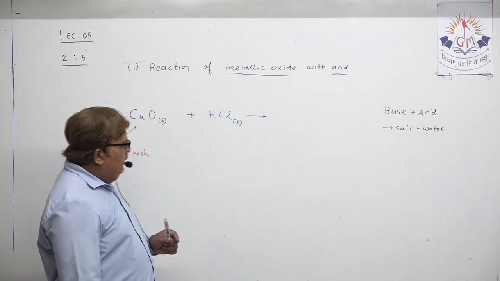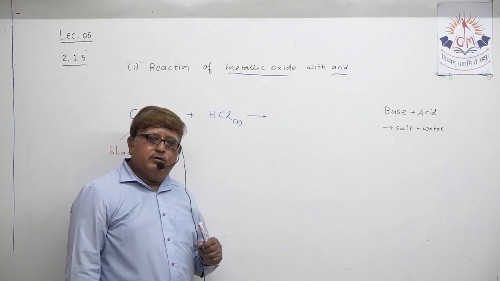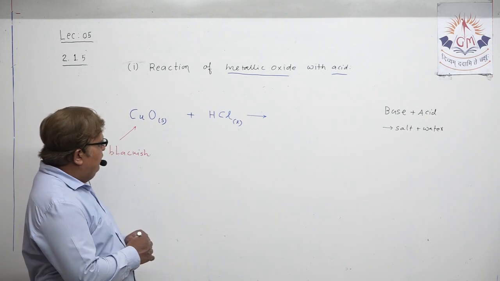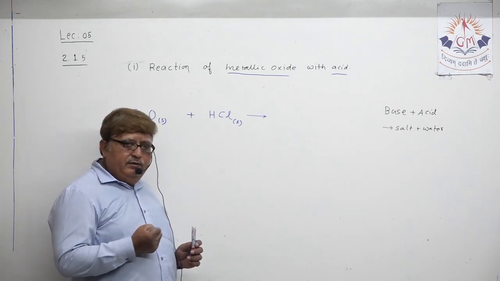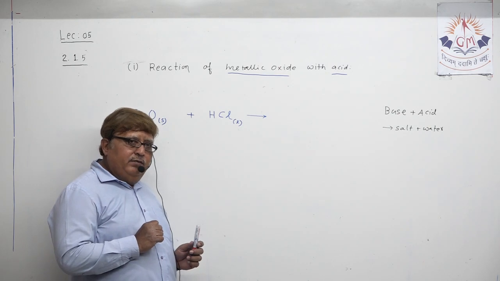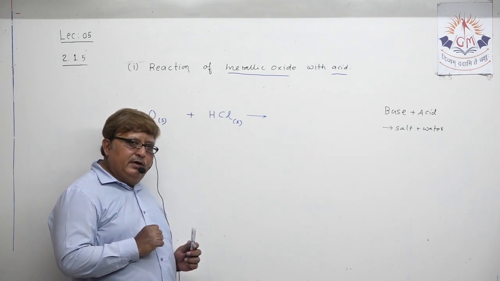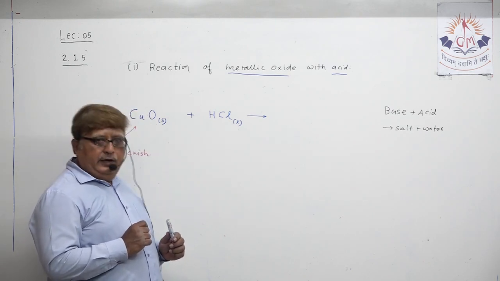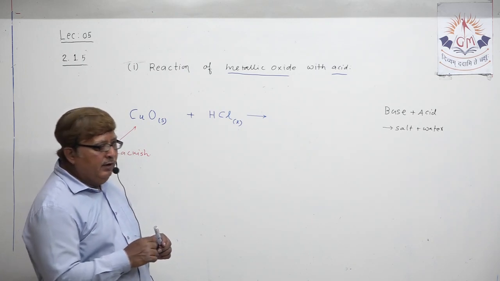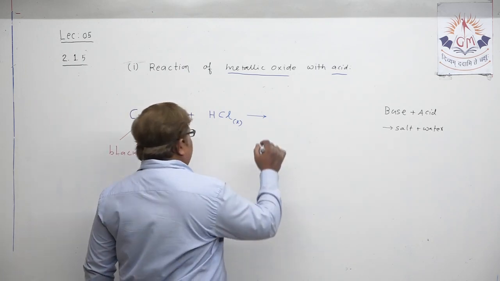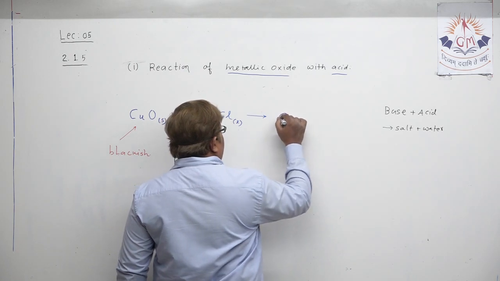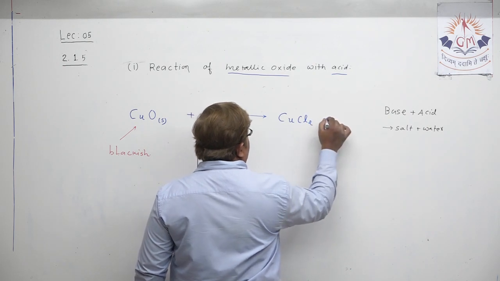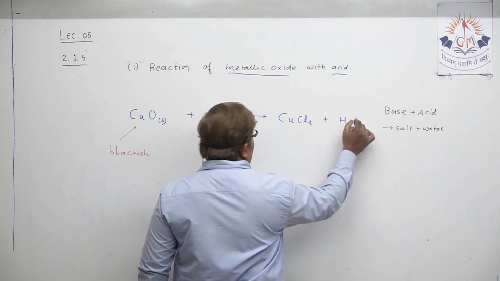Now what happens when copper oxide reacts with hydrochloric acid? Products we will write just now, but first you understand, whenever it reacts with hydrochloric acid, it turns bluish green, because of production of one particular salt, that is copper chloride, and water is formed.